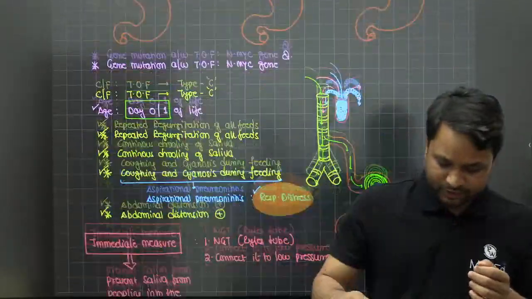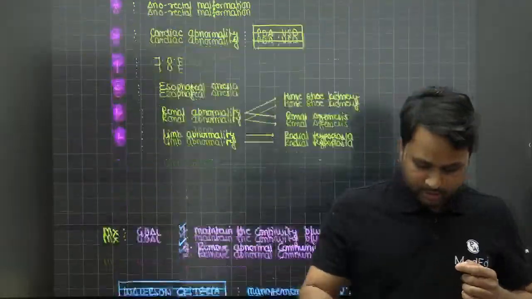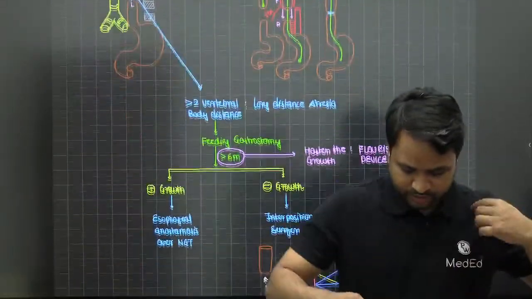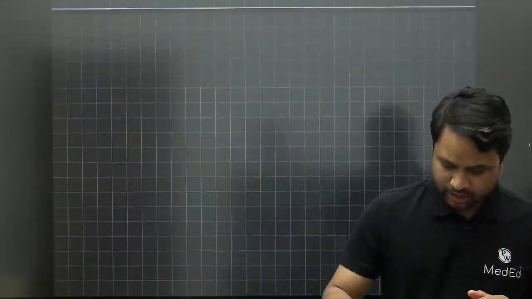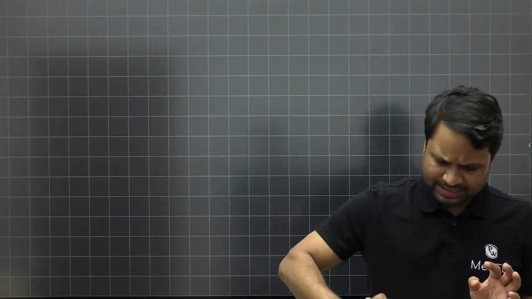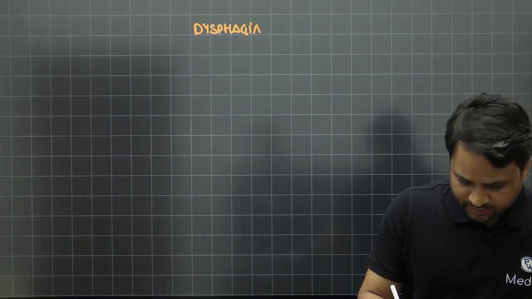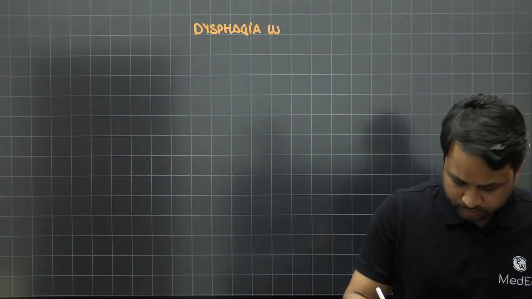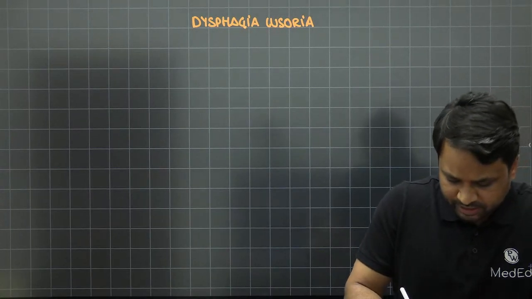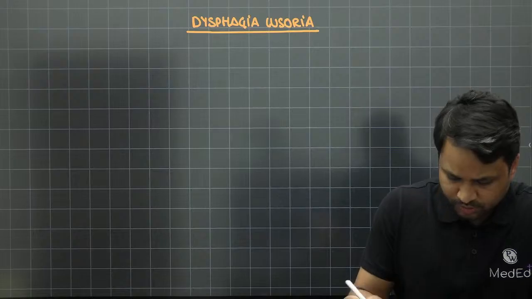All right, guys. So without wasting any further time, I think it's audible and visible. Let's dive into today's topic. Today we'll be continuing the same series on your esophagus, on the disorders we spoke about. Today, I will introduce you to another congenital disorder, which is called dysphagia lusoria.